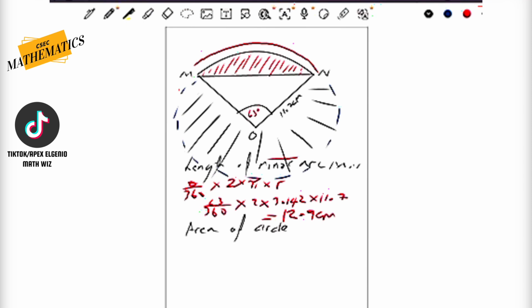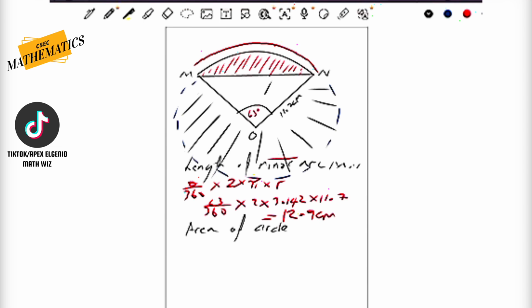Now, the sector formula doesn't change whether it's the minor or the major. What changes is the angle in the sector. Now, what we have is the angle of the minor sector. So we need to calculate then what is the angle of the major sector.